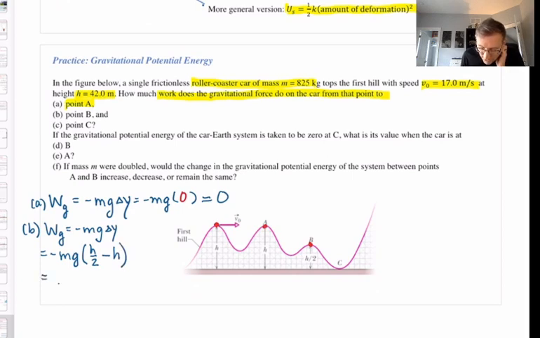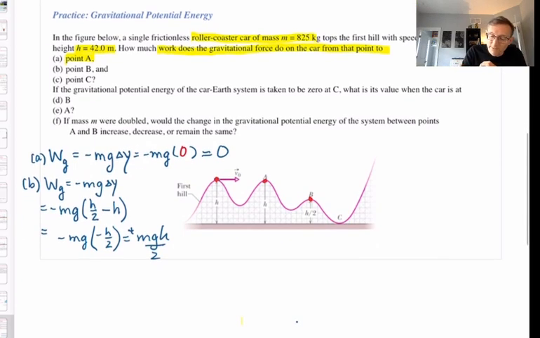That's negative mg times negative h over 2. It's two negatives multiplied together, so that's positive mgh over 2. Gravitational force does a net positive amount of work as the car goes from the first point to point B, and the amount is mgh over 2. And now part C.